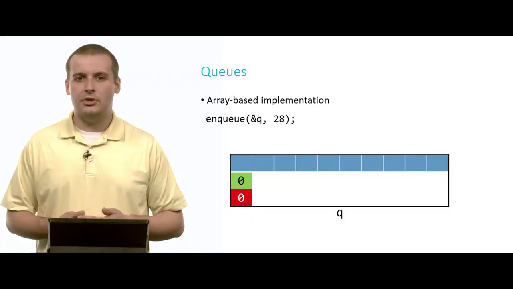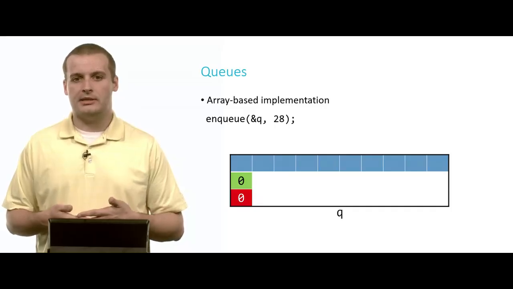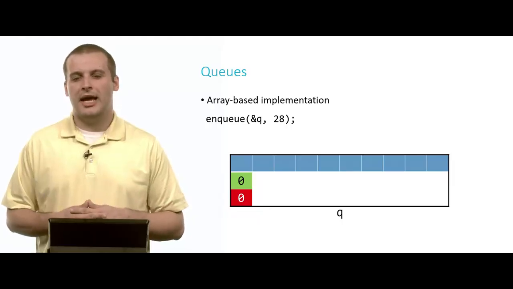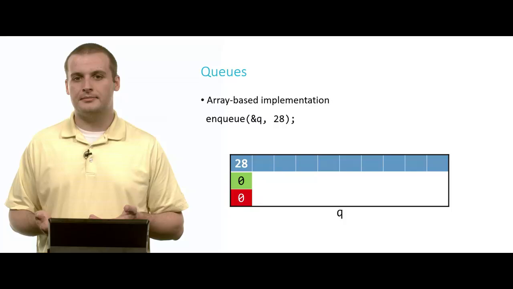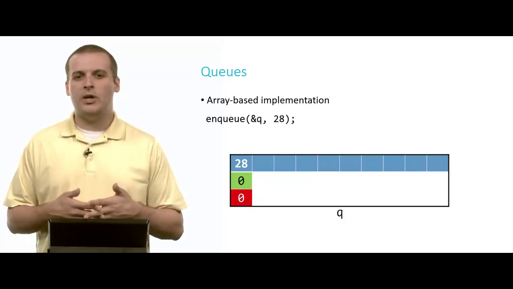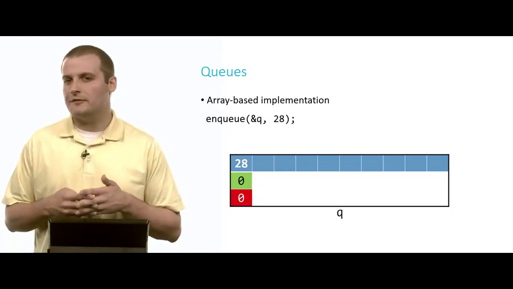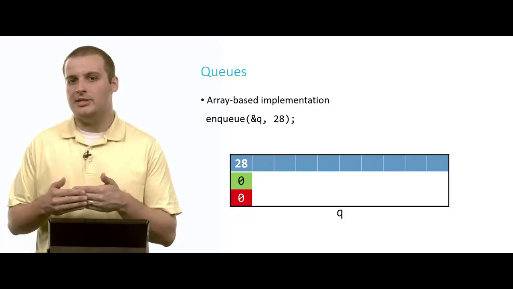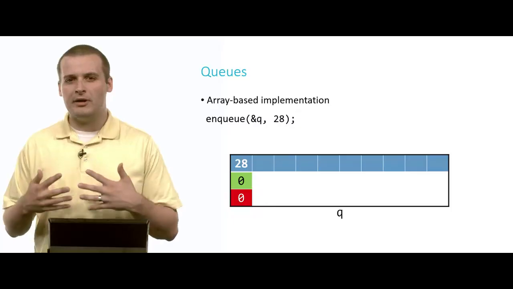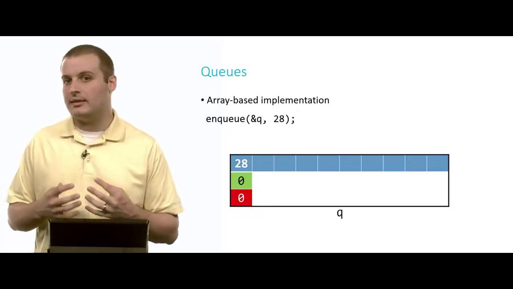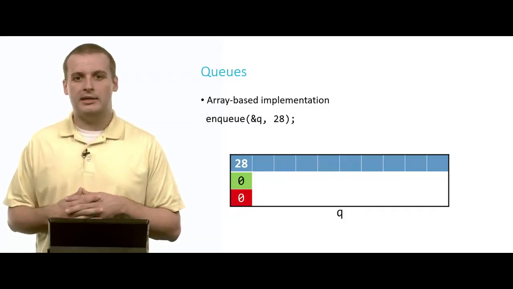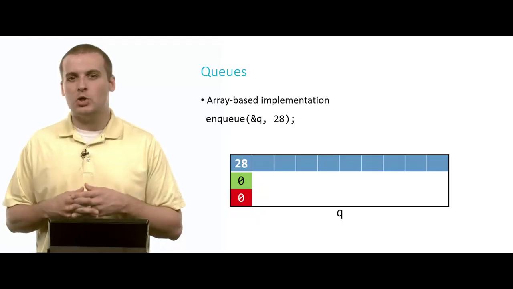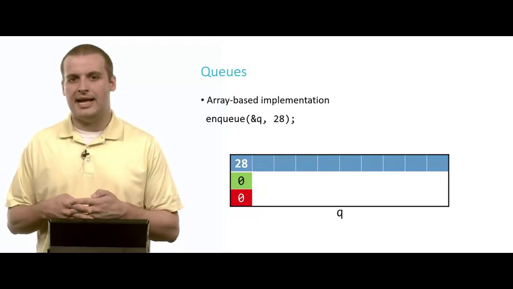And here we go. Let's enqueue the number 28 into the queue. So what are we going to do? Well, the front of our queue is at 0, and the size of our queue is 0. And so we probably want to put the number 28 in array element number 0, right? So we've now placed that in there. So now what do we need to change? We don't want to change the front of the queue because we want to know what element we might need to dequeue later. So the reason we have front there is sort of an indicator of what's the oldest thing in the array. Well, the oldest thing in the array, in fact, the only thing in the array right now, is 28, which is at array location 0. So we don't want to change that green number because that's the oldest element.